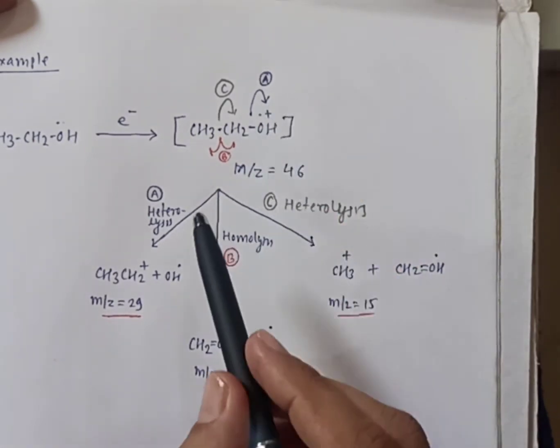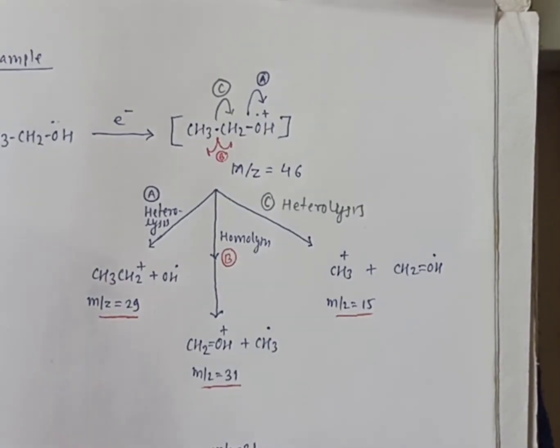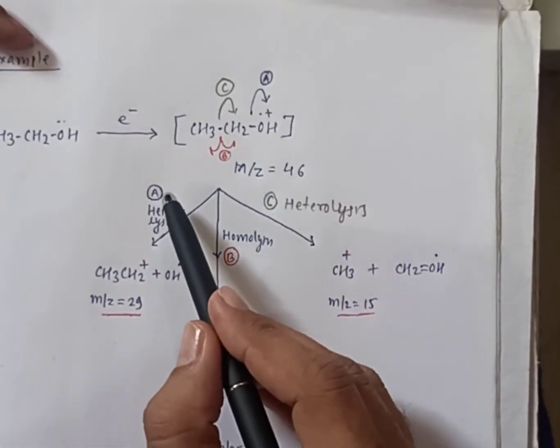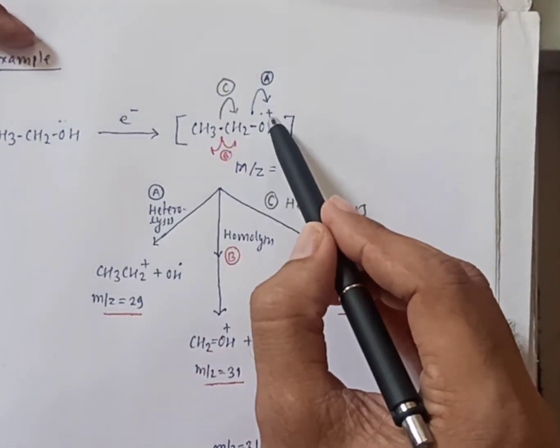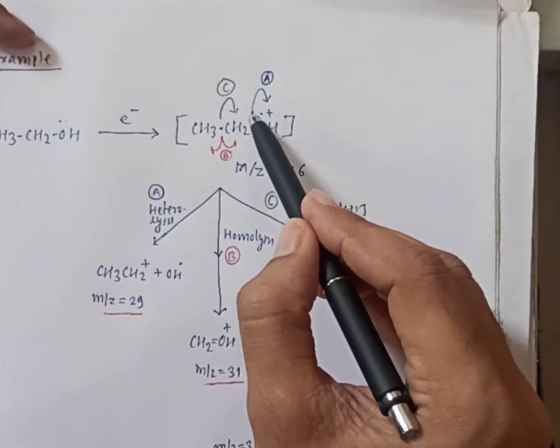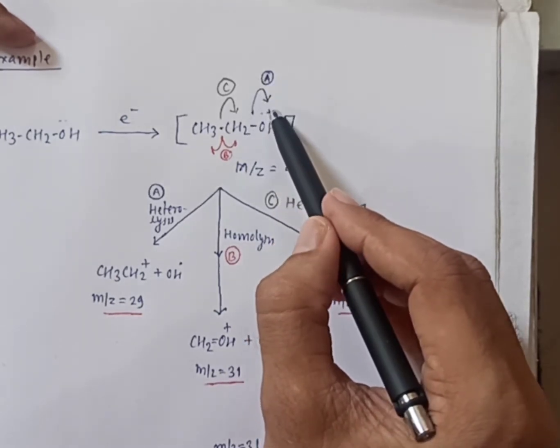Now see the first one, how this molecule gets cleaved. A type of fragmentation is heterolysis. This is a radical cation, and in heterolysis both the electrons of this bond will be shifted onto OH.